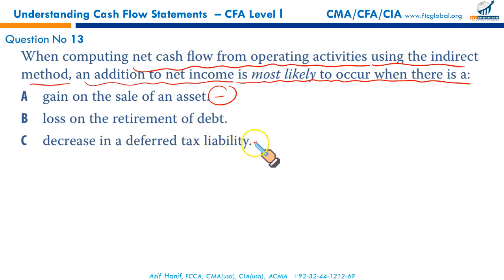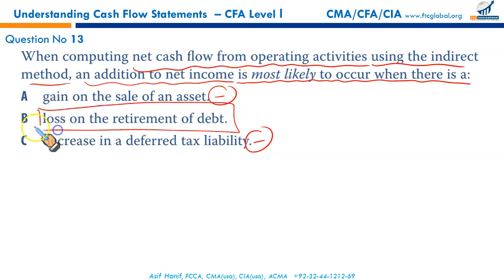Decrease in deferred tax liability is an outflow. It is deducted from net income. Gain on sale of asset is deducted. That only leaves loss on retirement of debt. What is a loss on retirement of debt or bond?